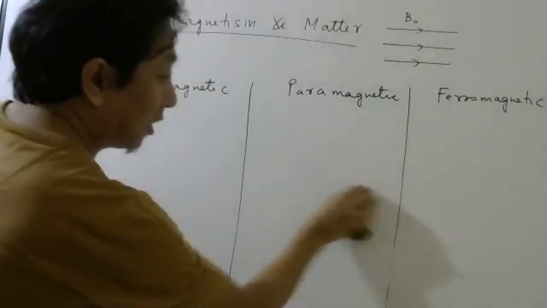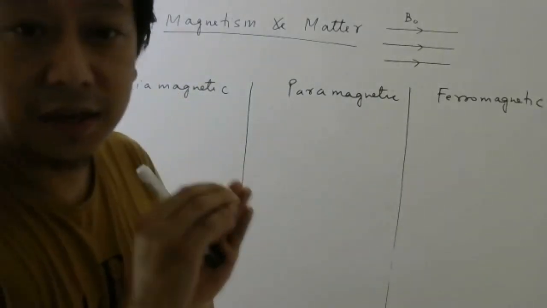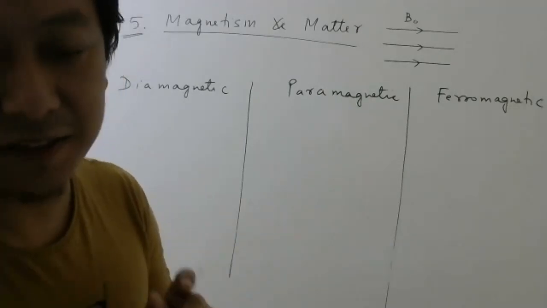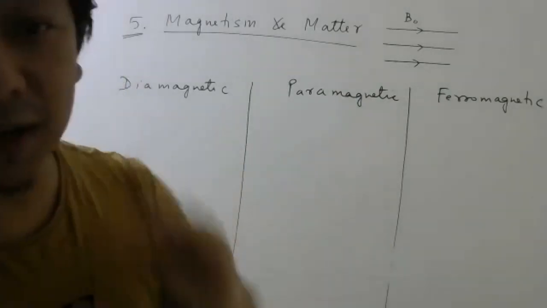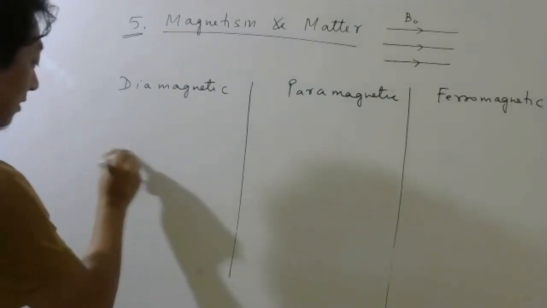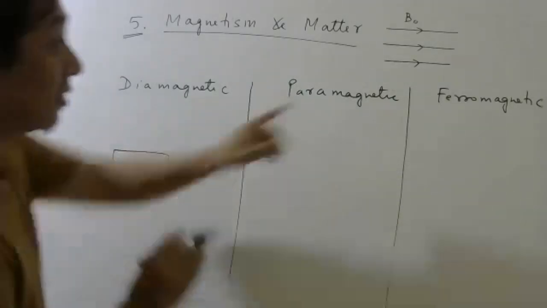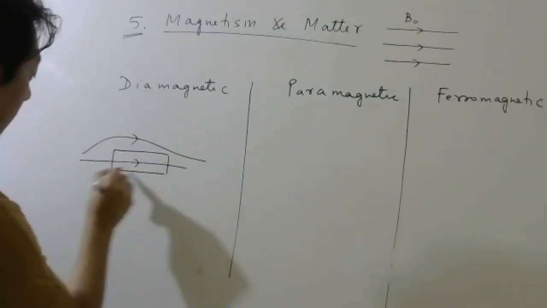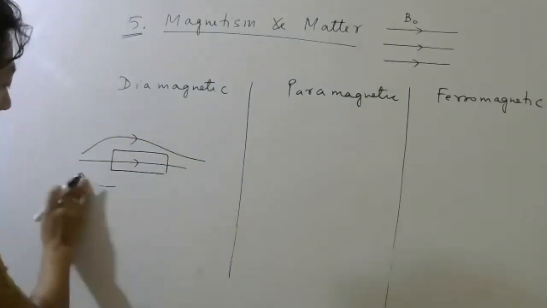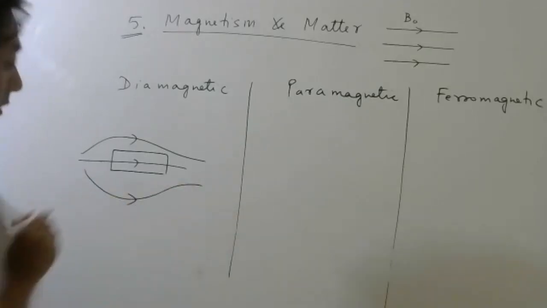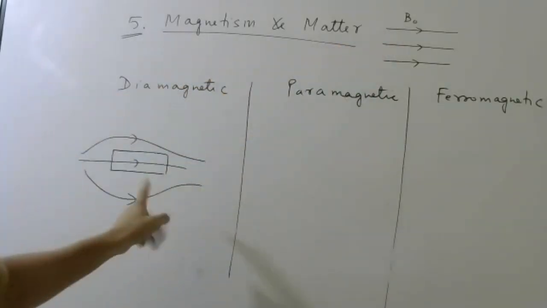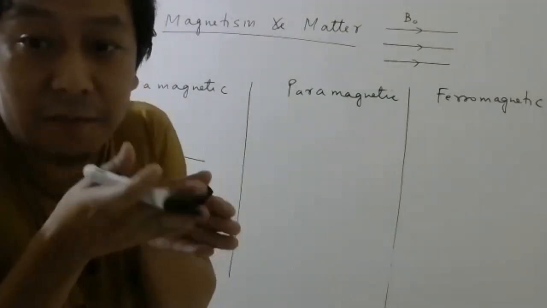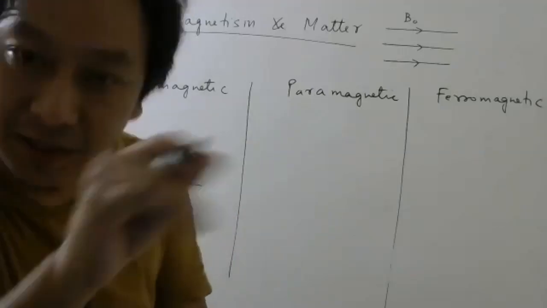Now inside this solenoid, suppose I put a diamagnetic material. Examples you can see in your textbook. Bismuth is an example. So if you put a diamagnetic material, let us say this is diamagnetic material, then this magnetic field will look like this now. So this magnetic field becomes something like this. In other words, the diamagnetic materials will repel the magnetic field lines. Why? That we will see later.